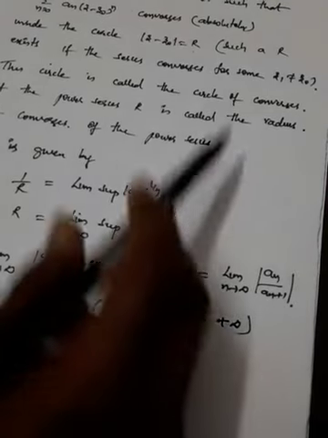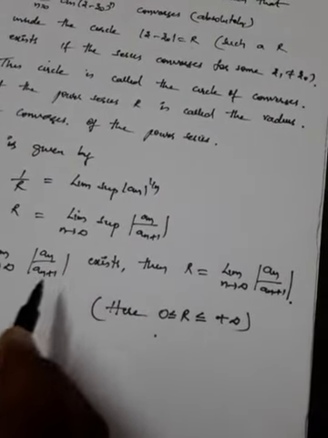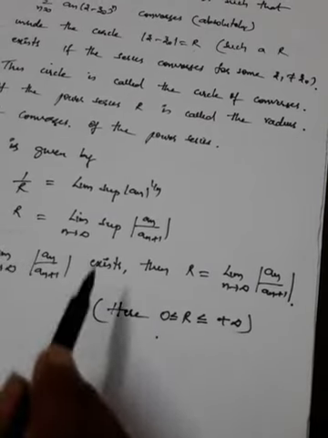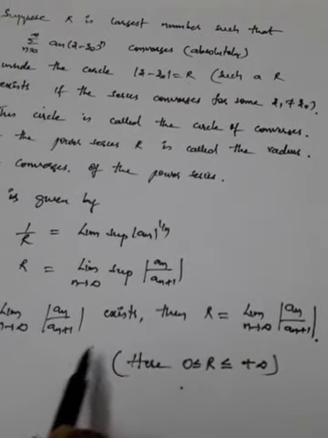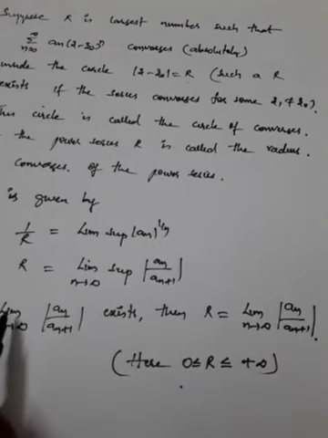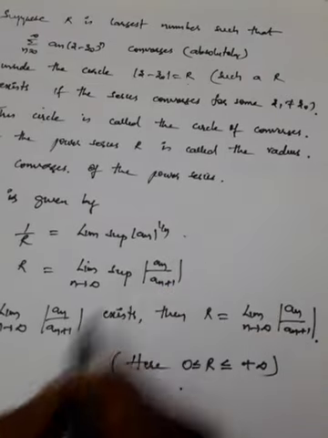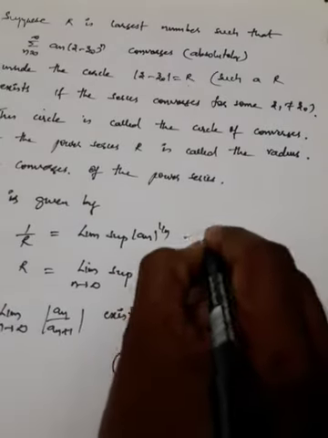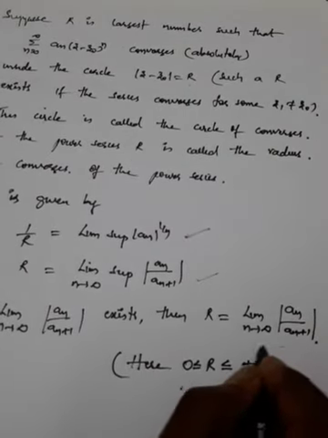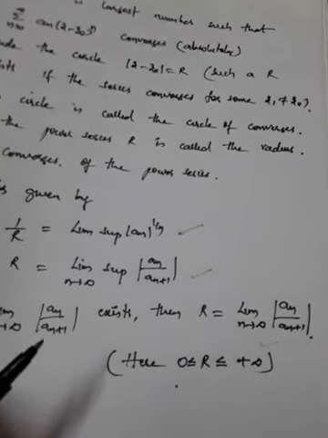So this is regarding the radius of convergence. We have some problems where they may ask us to find the radius of convergence for a given power series. That question will be asked in the problems, and we will do those problems later. But this is an important concept that you have to remember: the radius of convergence is given in this form, and this is one formula, and this is one more formula.